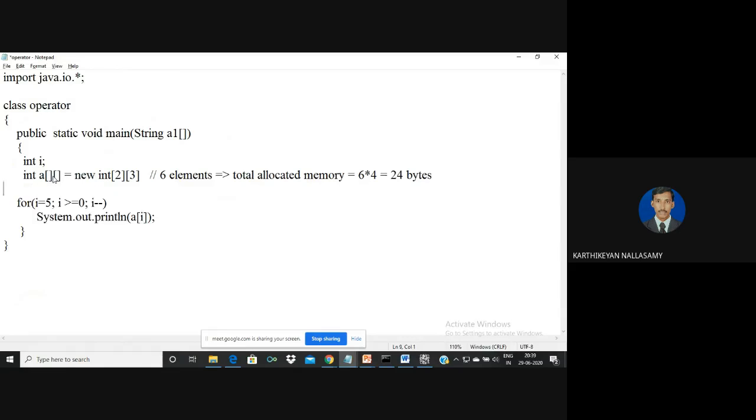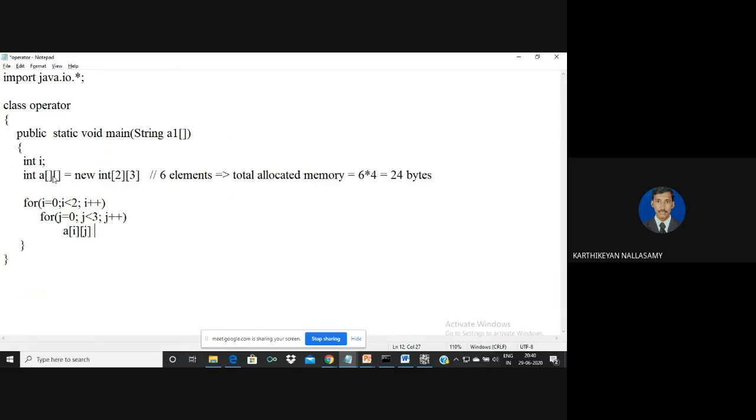I'm going to store in matrix format, so I'm going to initialize at runtime. For i equal to 0, it is 2 rows. Always the outer loop indicates the row and the inner loop indicates the column. So j less than 3 and j plus plus. Maximum 3 columns is possible.